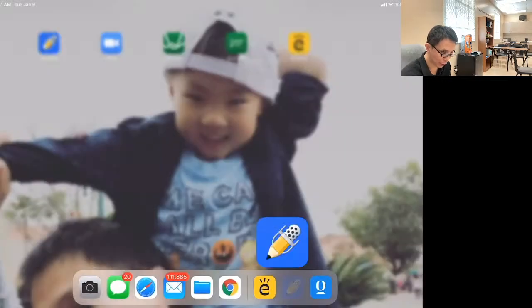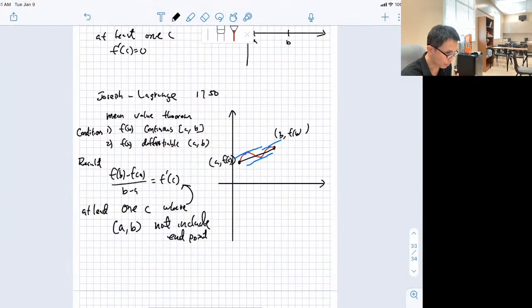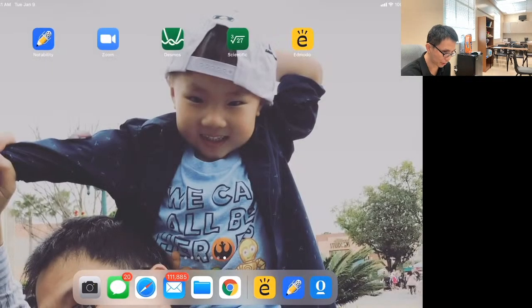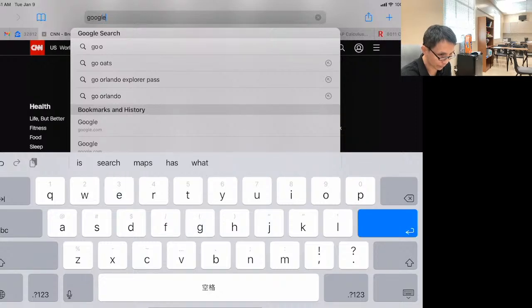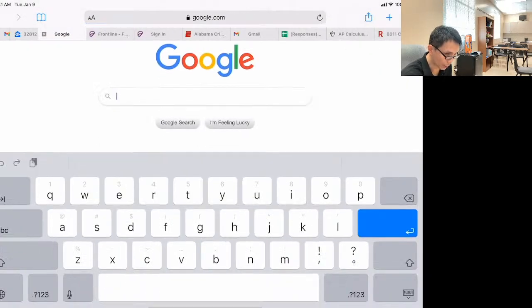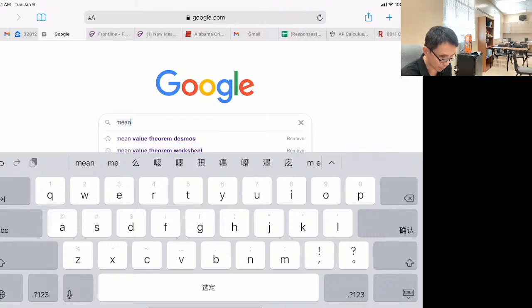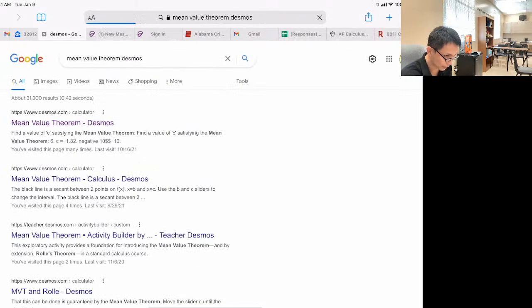Now I'm going to show you on Desmos. Sorry, I'm going to go back to Desmos. And the way to work with Desmos is actually pretty cool. You're just going to Google this and say mean value theorem Desmos, because there's probably somebody who already made it. And this is the mean value theorem here.